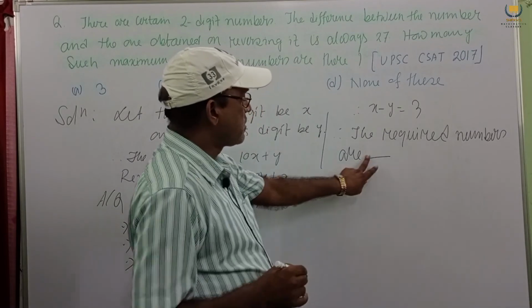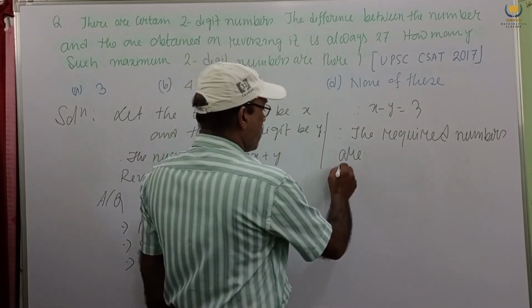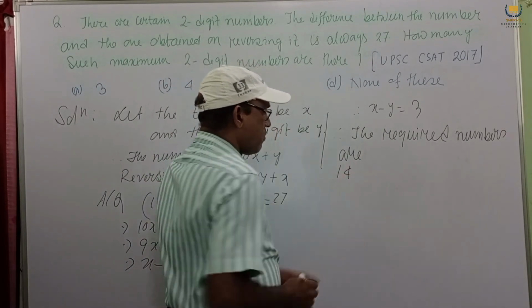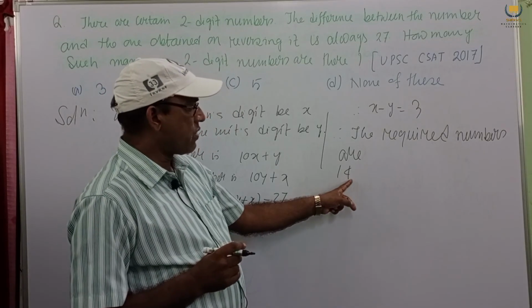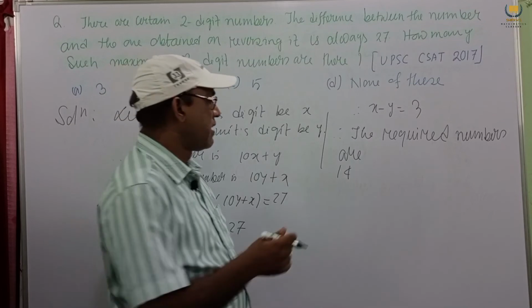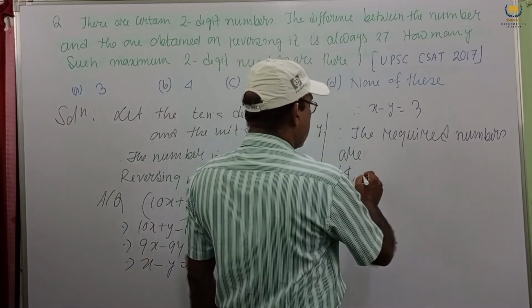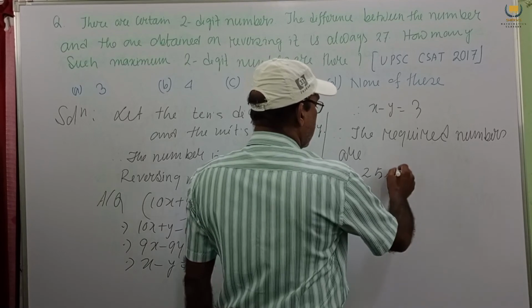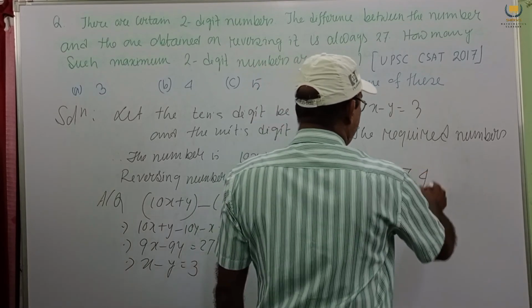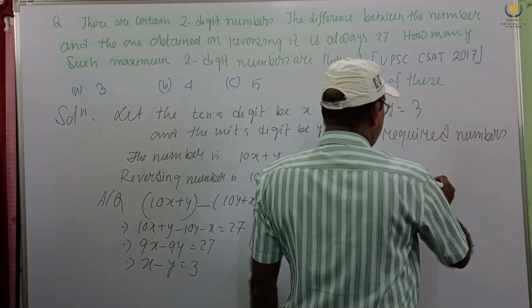So first you consider 14. This is a 2-digit number. 1 minus 4 is 3, and next 25, 36, 47.